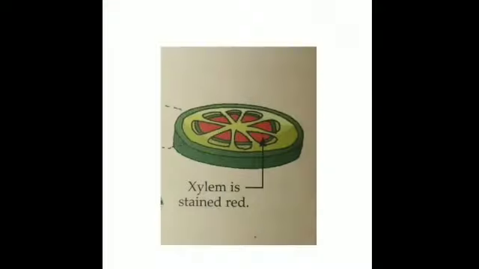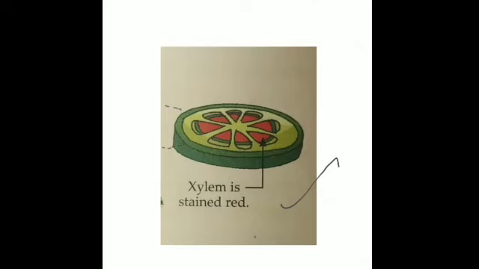So what do we see? When we observe this section that I have shown in the procedure, after dissolving eosin in a glass tumbler which has water, the water turns red, and then we put a soft stem plant in that and leave the setup for about half an hour. Then we take out the stem and cut a thin section, and when we observe this under the microscope, what do we see? We see this kind of structure.